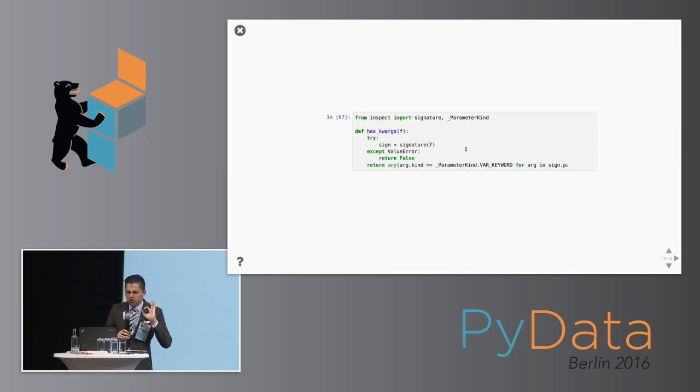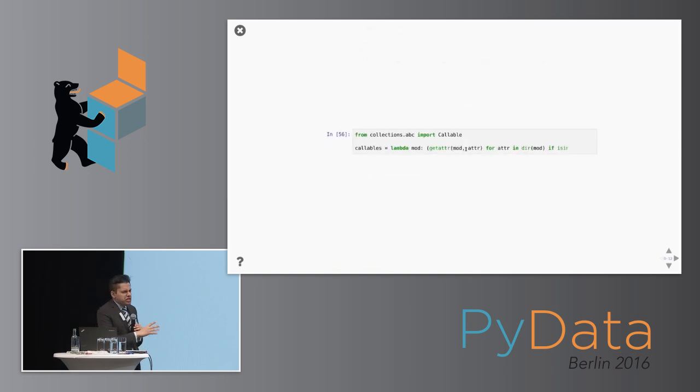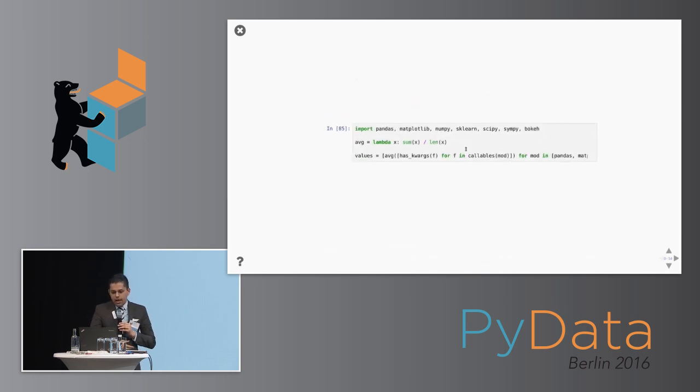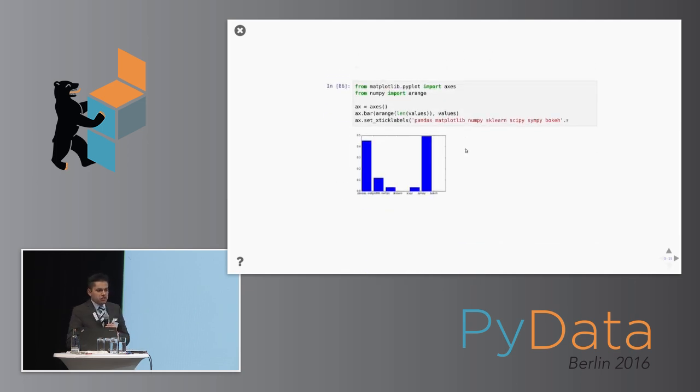So I'll just use the inspect module to write a very simple function that will just tell me, given a function, I'll grab its signature, and I'll see does that signature take ** keyword args. And then I'll write a really simple little lambda that I'll just go through a module and find all the callables in that module. And I'll just take the average of those. So I'll see what's the average number of callables exposed by this module that has the ** keyword args. And I'll run it over a couple of simple packages that I have installed in my unmodified Anaconda 3.